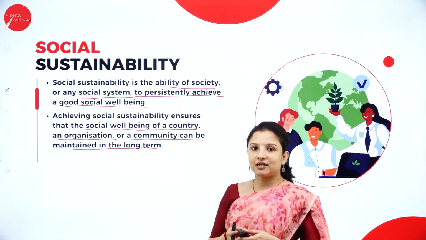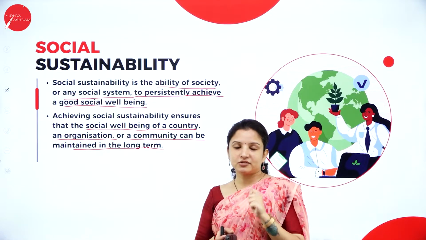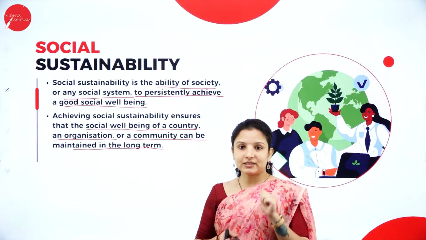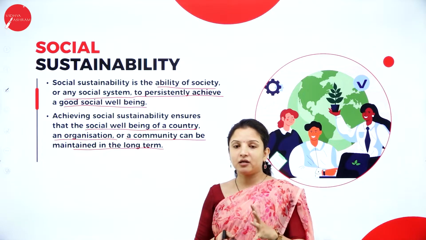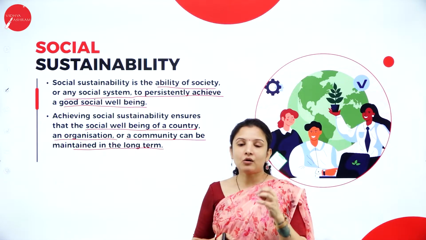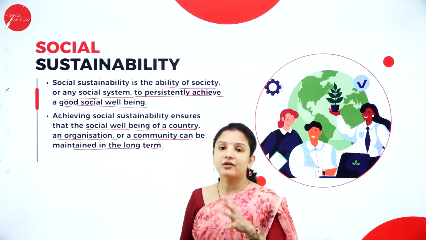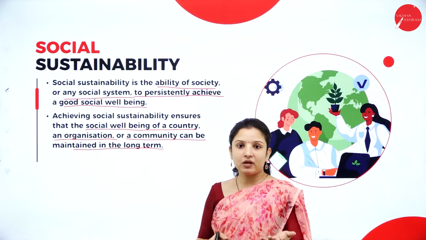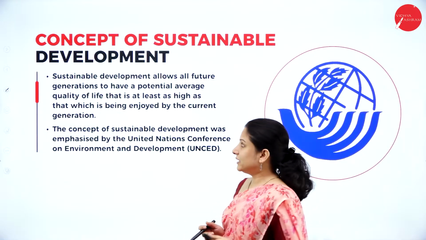Social sustainability can be maintained by the people living in that society trying to use the products or resources that are available in a sustainable manner, so that in the long term they can use those resources without any problem. Otherwise, continuous usage or improper usage can lead to the depletion of the resources, therefore breaking down the harmony in the society. So that is about social sustainability.